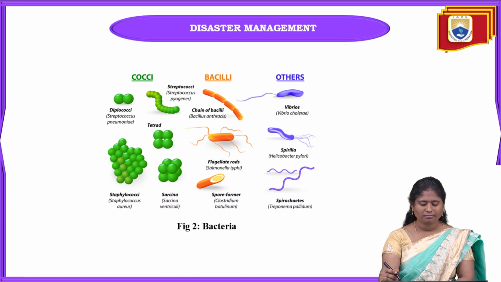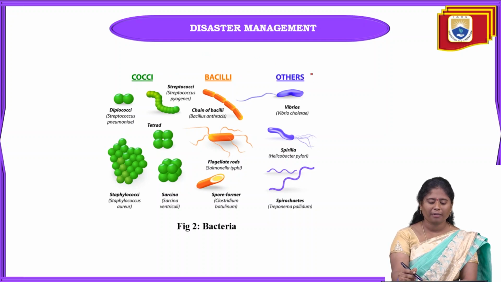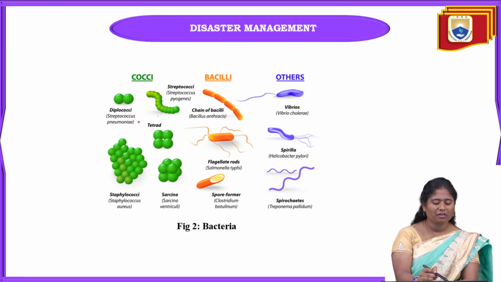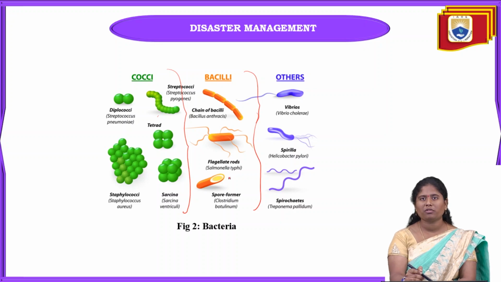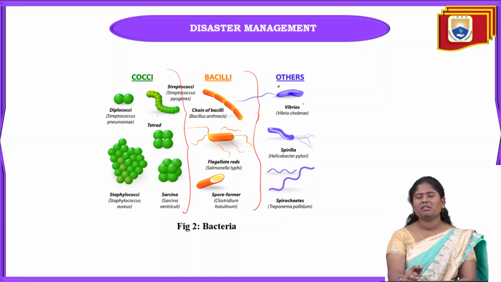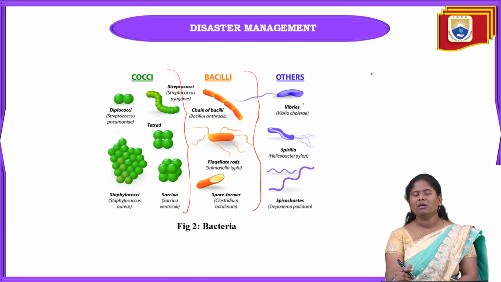Some of the bacteria we can see are cocci and bacilli and some others. This is the overall structure of this bacteria. These in green color come under cocci, and bacilli are in orange color. These are the different forms of bacilli bacteria, and these are the other bacteria. Bacillus is sometimes very useful for our body, but cocci and some other bacteria may be harmful to our body also.